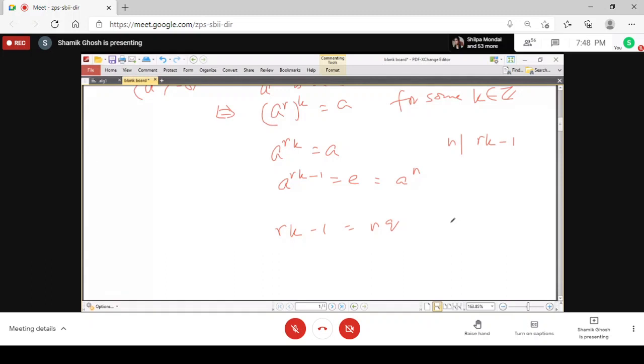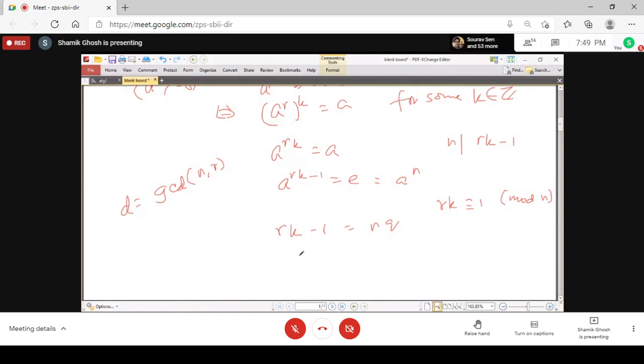So rk minus 1 equals to nq. We can write this in modular form, that rk equals to 1 modulo n. You are almost done. Suppose the GCD of n and r equals d. This equation has a solution only when r and n are coprime, and that you have to prove.